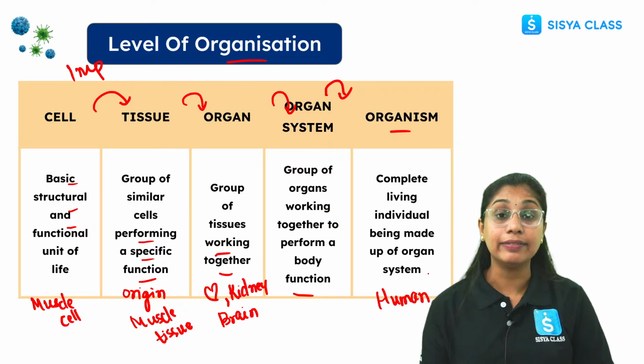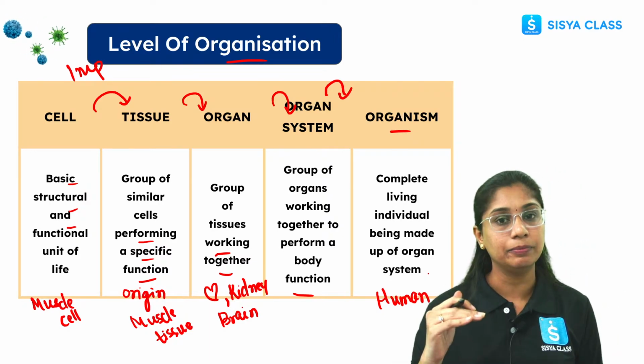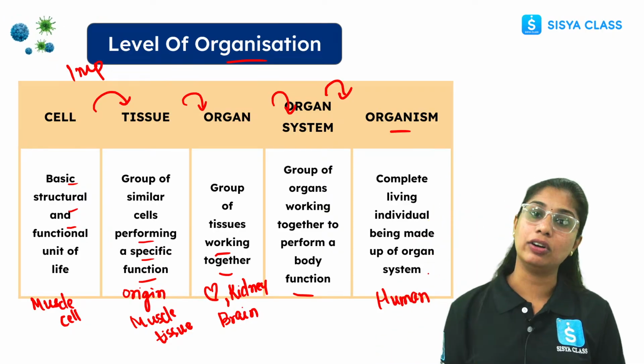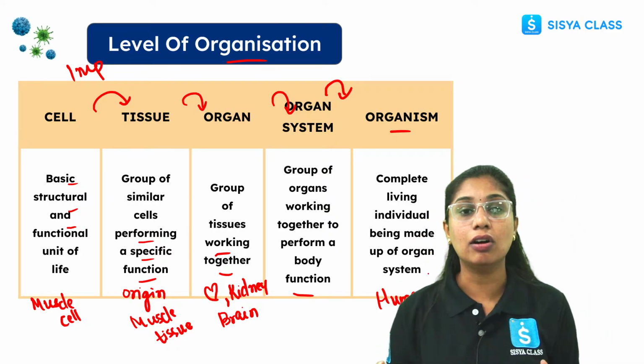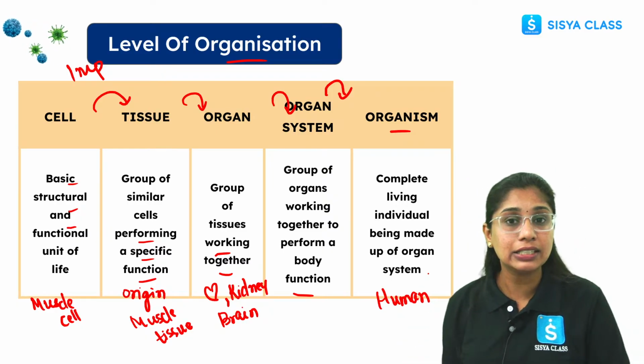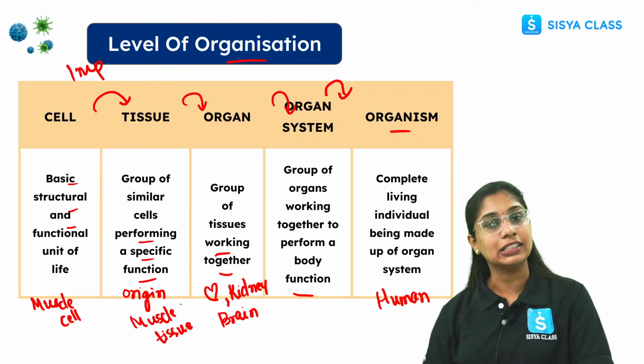So these are the various levels of organization. The first basic one is the cell. Then we have tissue, organ, organ system, then the entire organism. So these are the various levels of organization. Everyone, in your exams they usually ask what the various levels of organization are. You have to write the definition along with the examples.